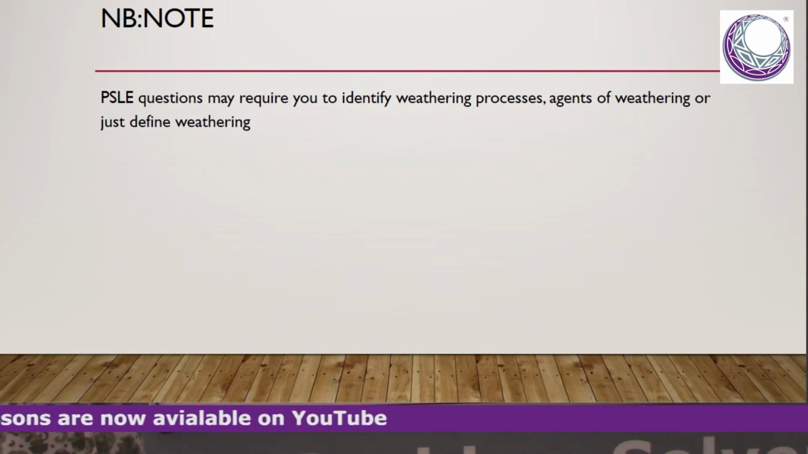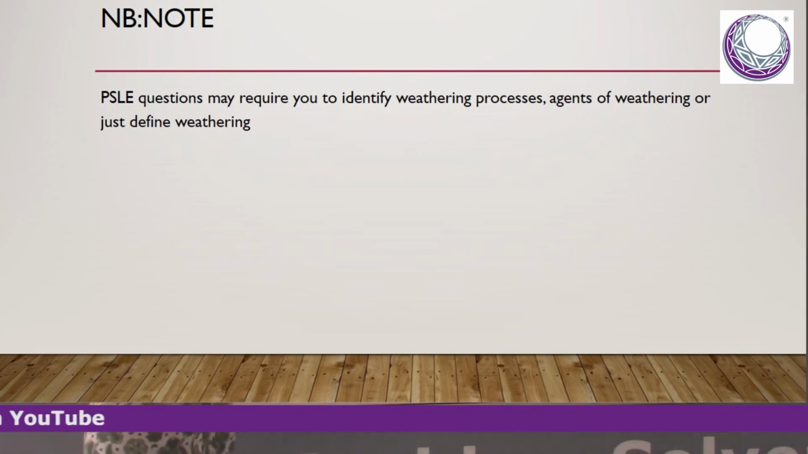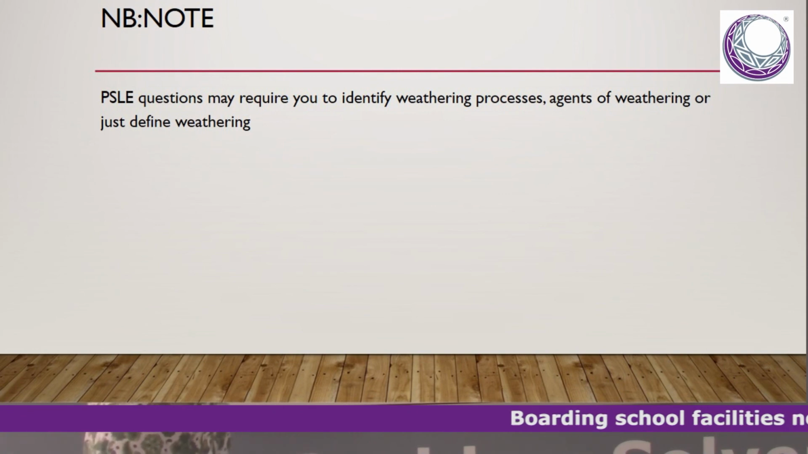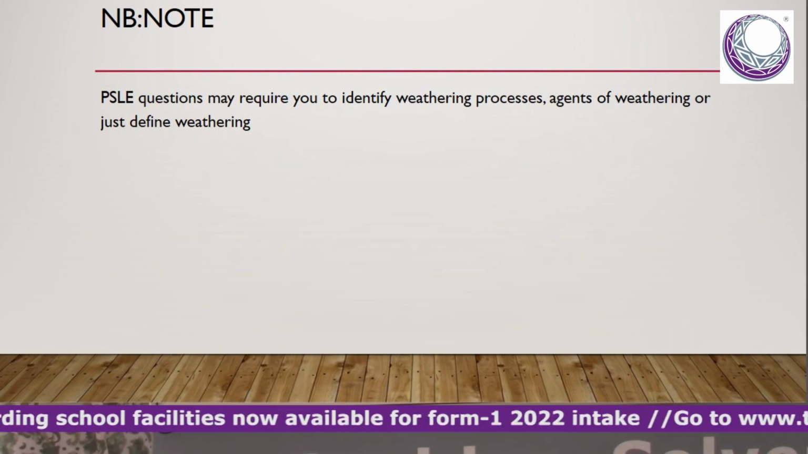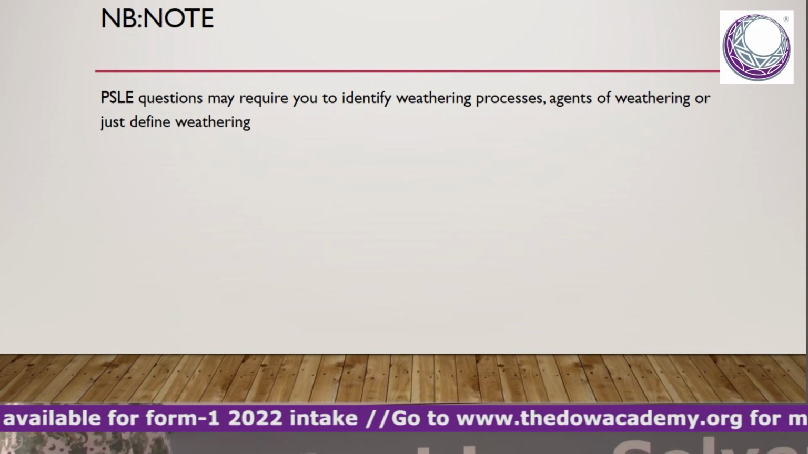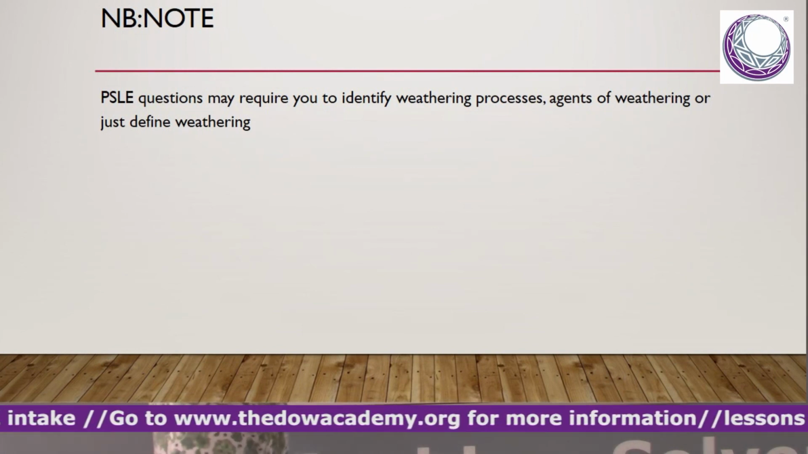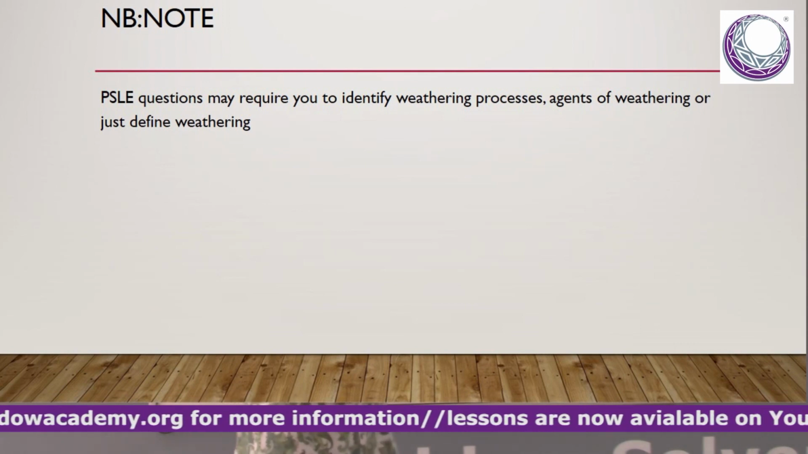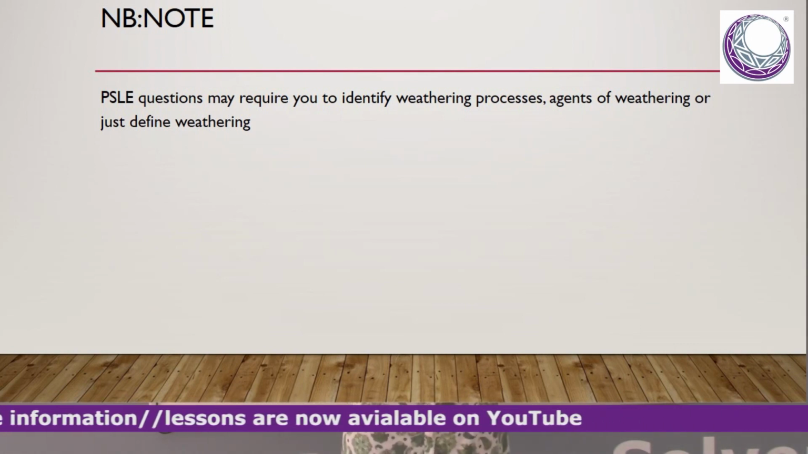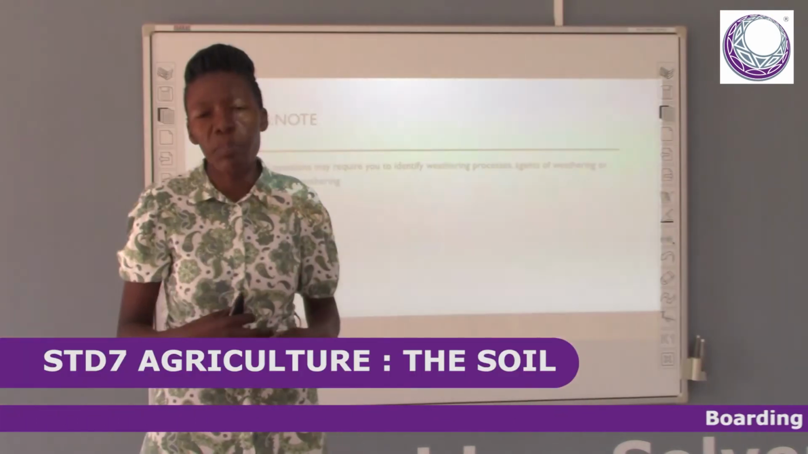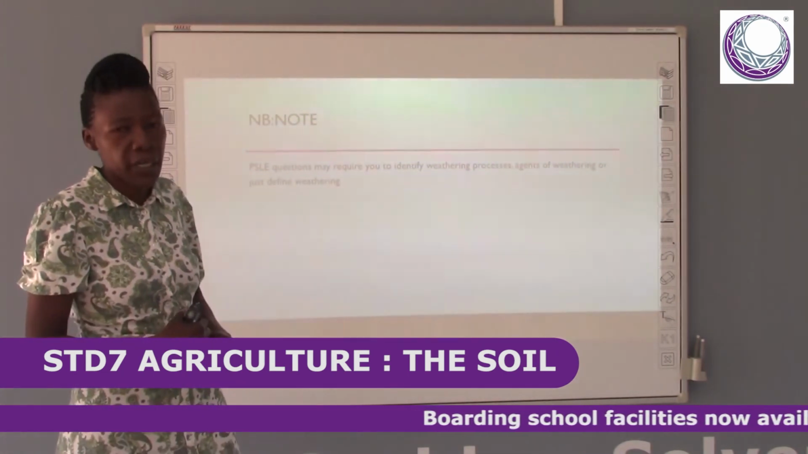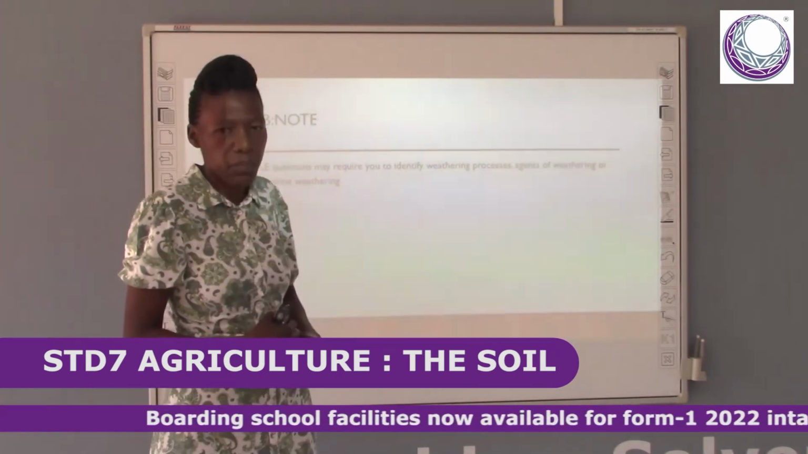We need to take note of some PSLE questions. At times, they require us to identify the weathering process. They may require us to name the agents of weathering. They may require us just to define weathering. I remember this question in PSLE, which asked about a man who was always tracking his animals on the same track. That question demands application. So it is important that as we prepare for our PSLE, we have our facts at our fingertips.